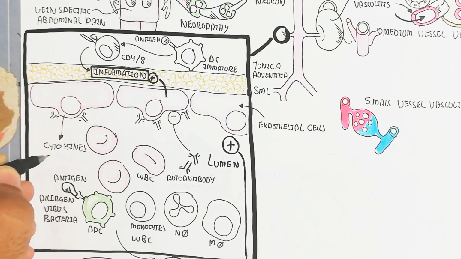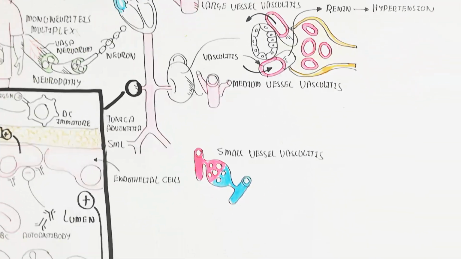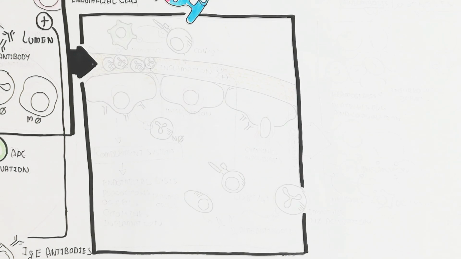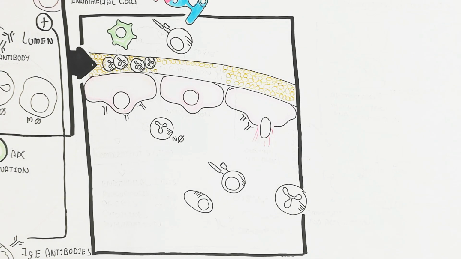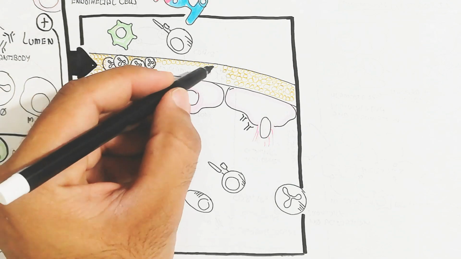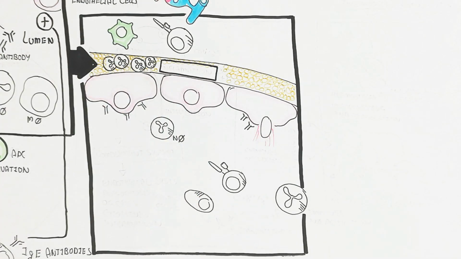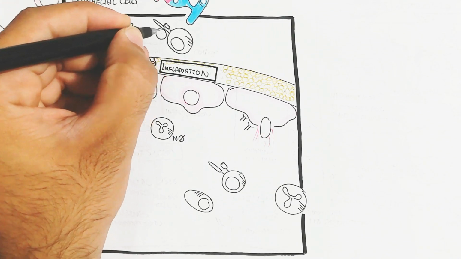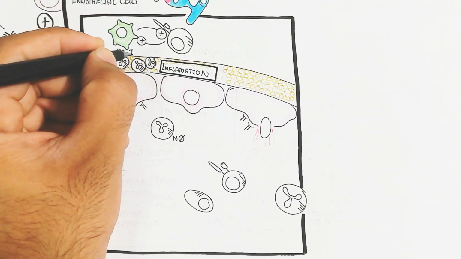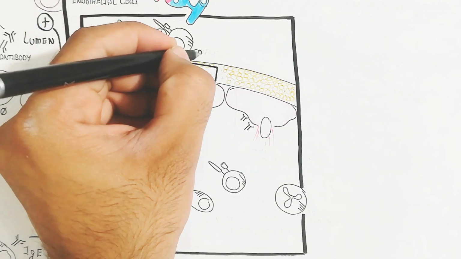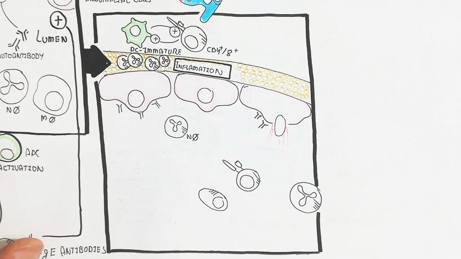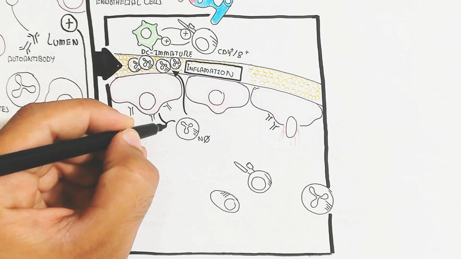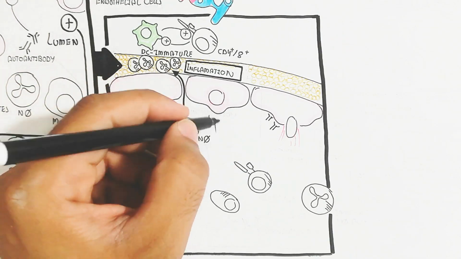Through cytokines, macrophages, neutrophils and monocytes are recruited for further inflammation clearance. Progressive inflammation will lead to immature dendritic cells, which recruit CD4 and CD8, produce cytokines, and rupture the smooth muscle layer. In this way, the inflammation will progress.